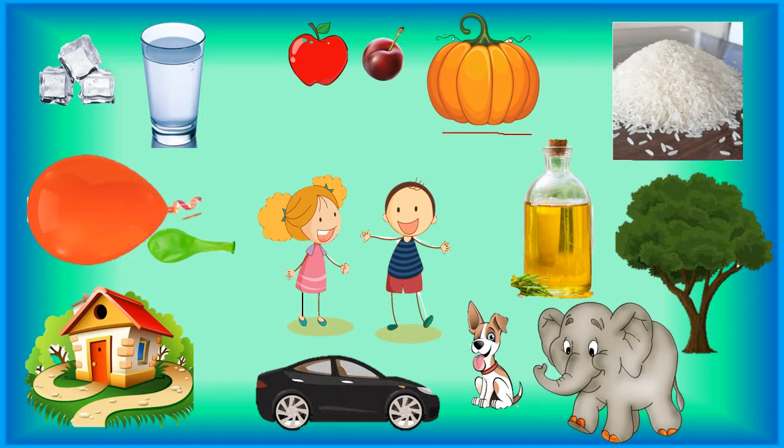Yes, they need space for settling down. Why do they need space for settling down, children? Because they are having shape, as you can see here. Yes, the pumpkin is having shape, so it requires space to settle down. And this plum, though it is smaller than the pumpkin, also needs space to settle down. Why? Because again it is having shape.